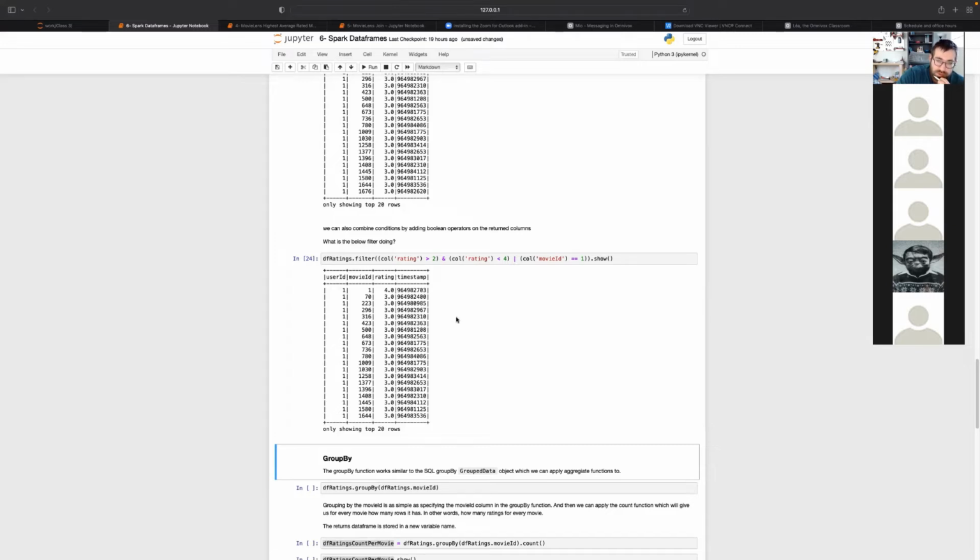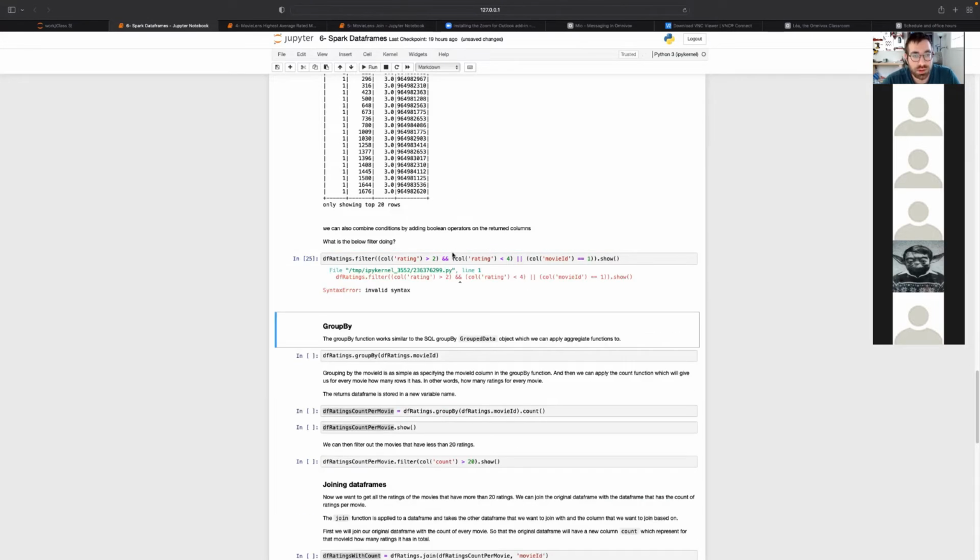That's or, yeah, that's or. This is and, but what is the other symbol? This is or and this is and. Okay, yeah. And these are binary operations. They're not Boolean operations like and and or. But I think these should work. Let me see. Nope.